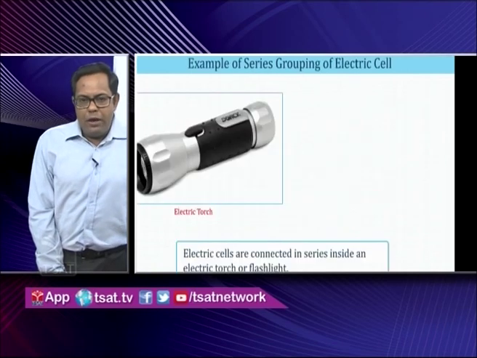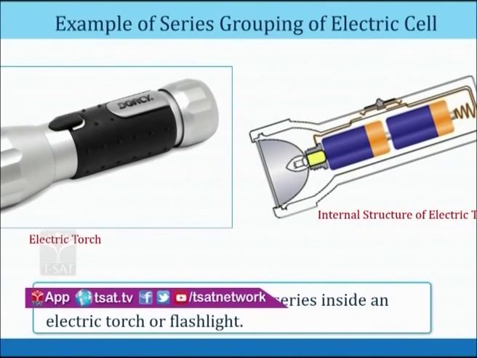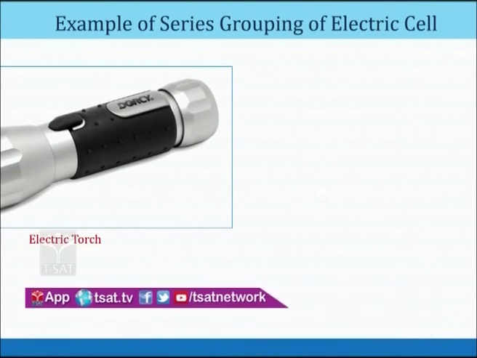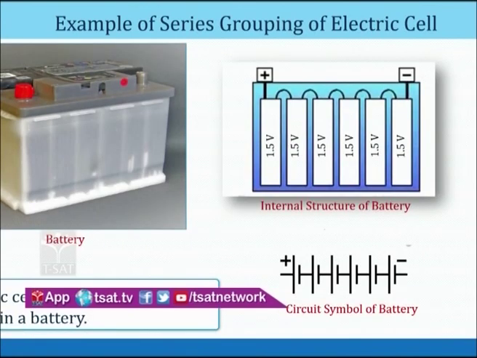Now if you see over here, how the electrical cells are connected in series. In this diagram, there are 1, 2, 3, 4, 5, 6 cells joined in series.